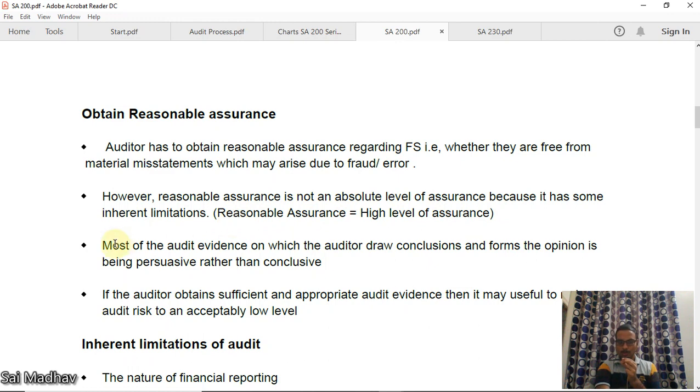Most of the audit evidence on which the auditor draws conclusions and forms an opinion is persuasive rather than conclusive. Conclusive means the last one. You can conclude that this audit evidence is the final one. But in actual, you can't go for conclusive evidence. You have to go for persuasive evidence only.